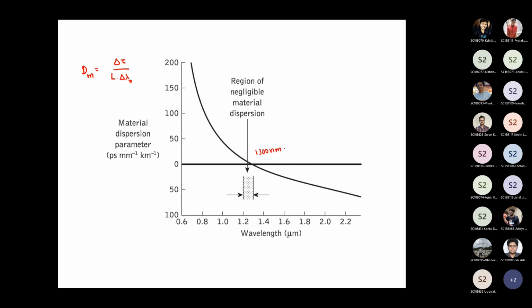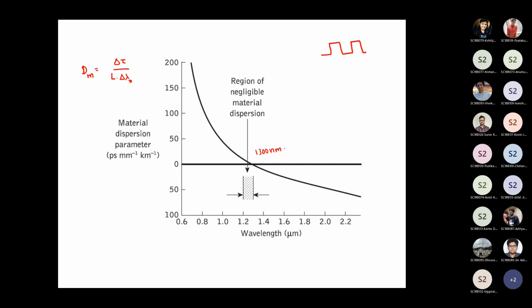So if the dispersion is small, what is the advantage? If I am sending pulses in the form of ones and zeros, they are going to hardly broaden. You might have very small broadening, but it doesn't matter. The receiver can clearly understand whether you have sent a 1 or a 0. So it's very advantageous for us.